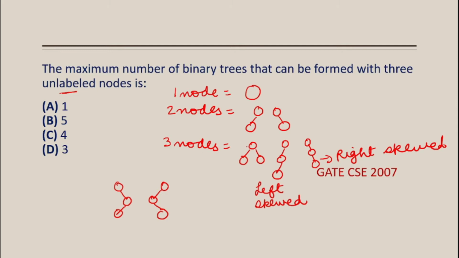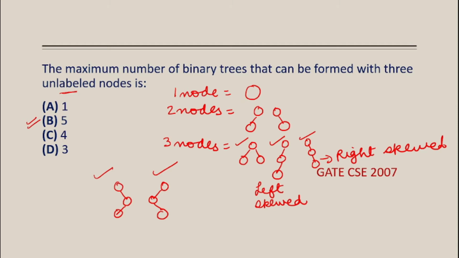So the question is the maximum number of binary trees which can be formed with 3 unlabeled nodes. Here we have taken 3 unlabeled nodes. So how many trees can I form? 1, 2, 3, 4 and 5. So a total of 5 trees can be formed. So the correct answer is 5.